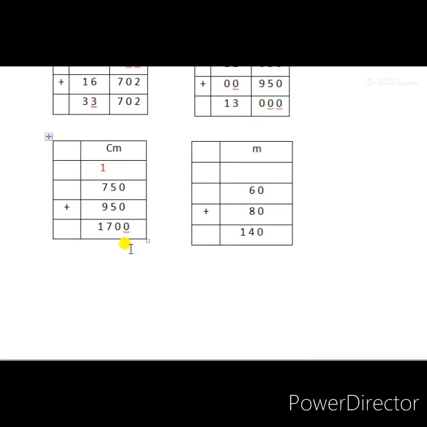1700 centimeter. Now in this section we move to the last question of this topic, 60 meter plus 80 meter. Here we have to add only meters, not a mixed number, only meters given here. 80 plus 60, very easy, 0 plus 0 is 0, 6 plus 8 is 14. So 140 meter. So we have completed this. Now the next topic given is subtraction, that we will do in the next session. Today we are completing this page up to here only.